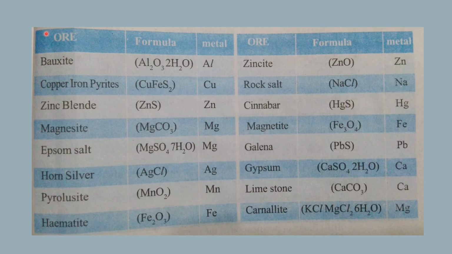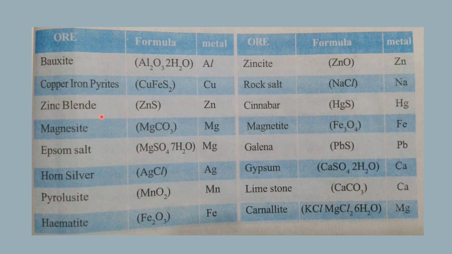Now let's see a few ores which are listed here with their formulas. Bauxite is an ore of aluminium. Its formula is Al2O3 2H2O. Then next is copper iron pyrites. From this ore we can extract copper; copper and iron both are present, but without much economical loss, copper can be extracted. So here this copper iron pyrites is the ore of copper and its formula is CuFeS2.